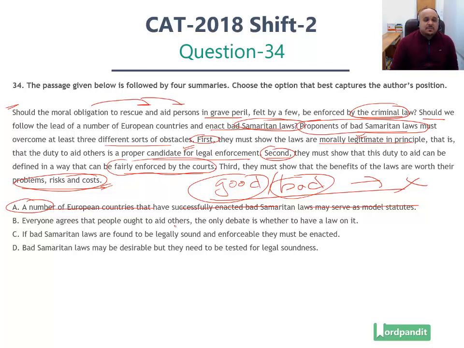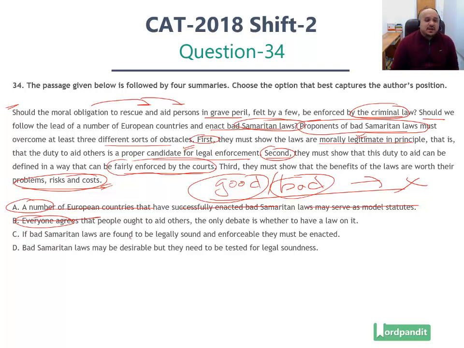B, everyone agrees that people ought to aid others. The only debate is whether to have a law in it. Where has the author said that everyone agrees on this? There are proponents of bad Samaritan laws. In fact, this implies there are other people who don't agree with this, right? So "everyone" is incorrect, an extreme word.